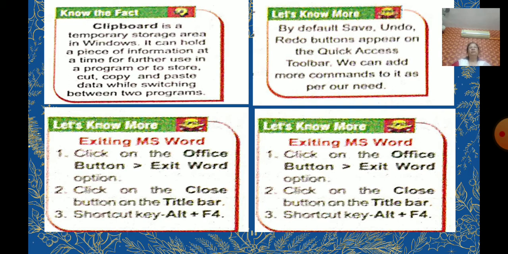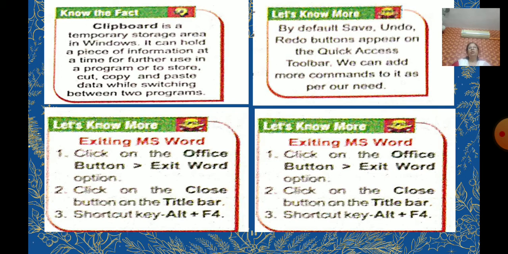Now how to save the file? Again click on the Office button and click on the Save option from the dialog box, right? Then it will save. You have to give the file name. Okay, what is the extension of a Word file? That is a document file, docx, right? Or doc, you can say, if you are using Windows 7.